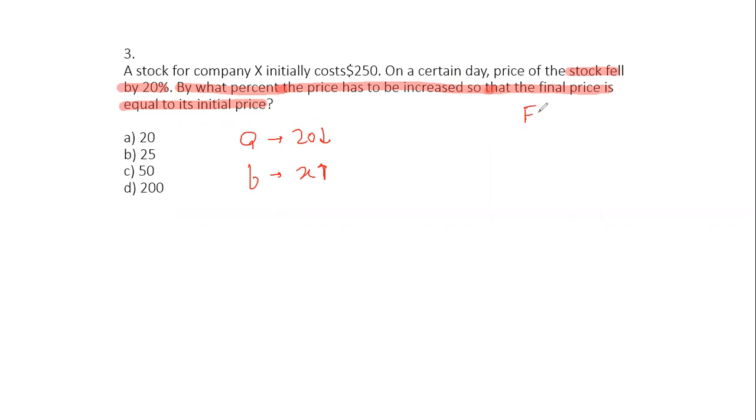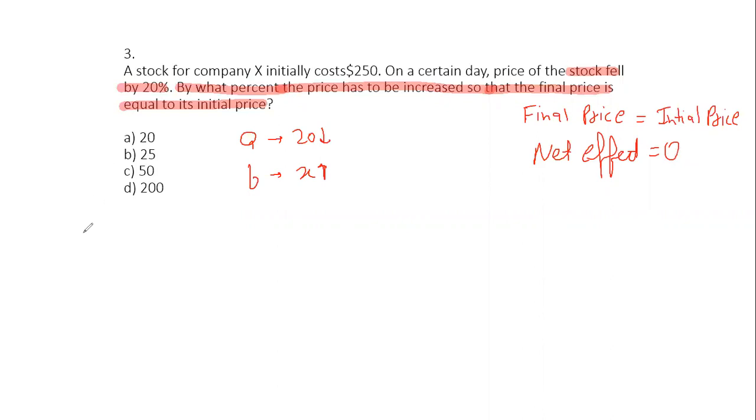Now, what does this statement mean? When I say the final price is equal to the initial price, that means there is no change in the price, or I can say the net effect is actually 0. So that simply means that there is no change and the net effect of that successive change is 0.